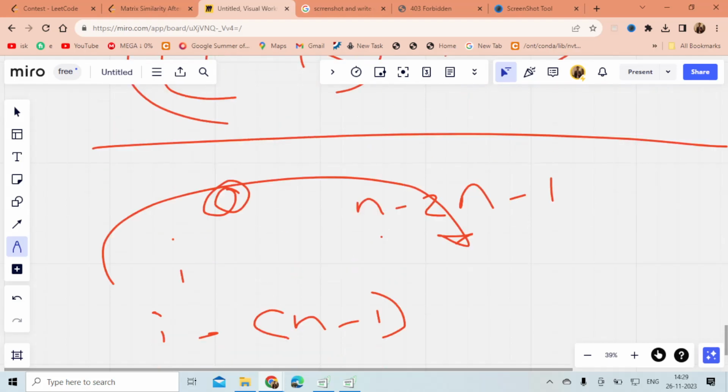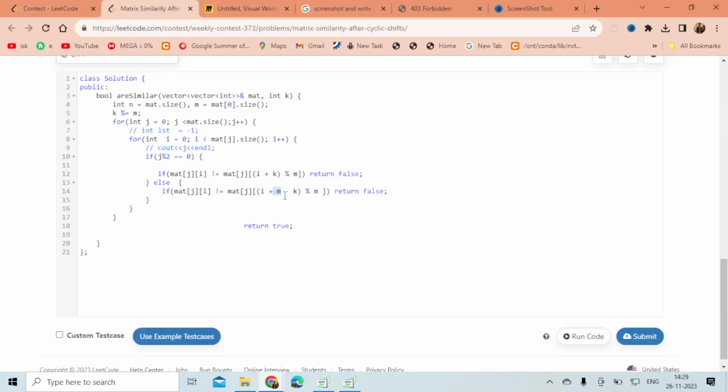Something like this, so this is what I have performed here. And k is the particular index, for how much I have to shift, right? So this is pretty much my approach.